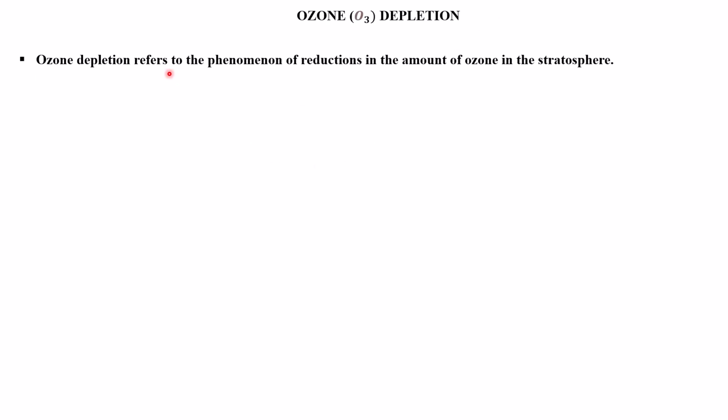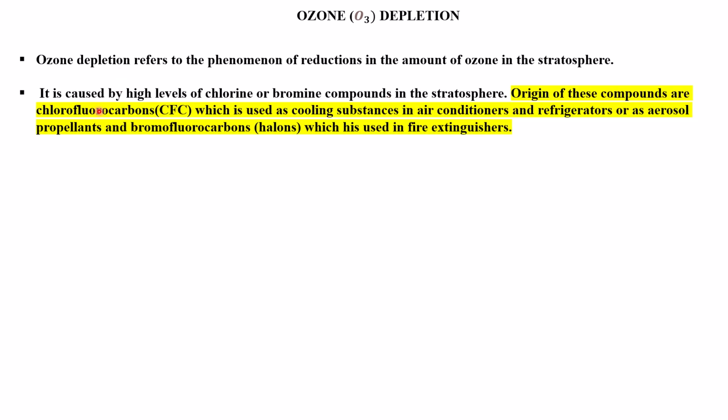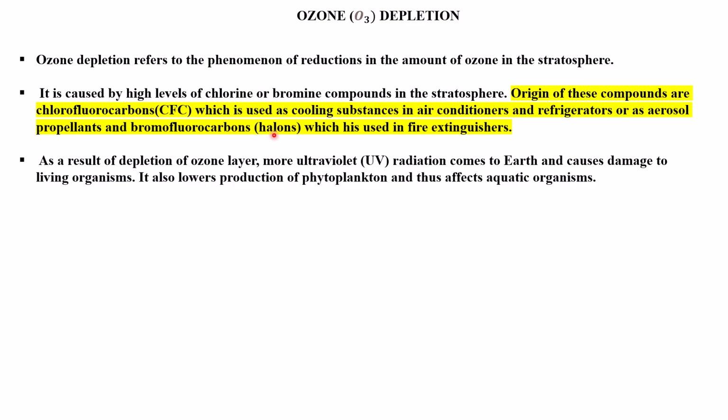Now next, what is ozone depletion? Ozone depletion refers to the phenomenon of reduction in the amount of ozone in the stratosphere. It is caused by a high level of chlorine or bromine compounds in the stratosphere. The origin of these compounds are chlorofluorocarbon, which is used as a cooling substance in air conditioners and refrigerators, or as an aerosol propellant, and bromofluorocarbon, which is used in fire extinguishers. So we should avoid using these.